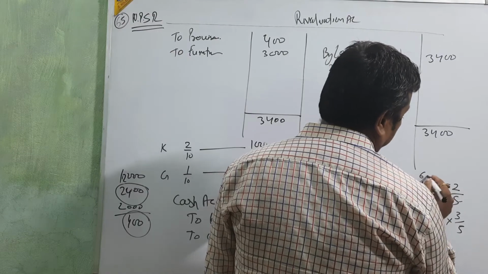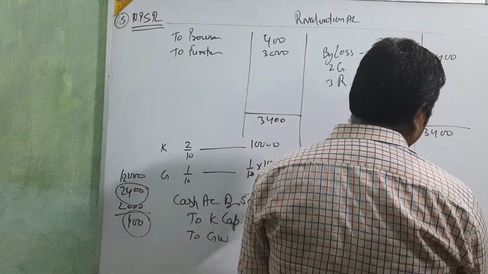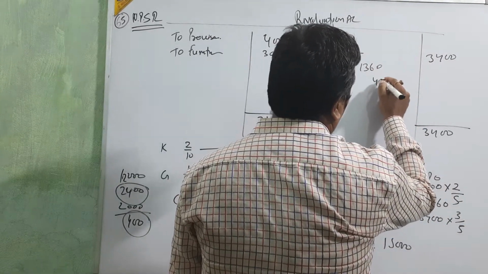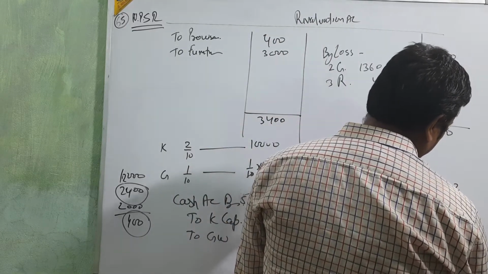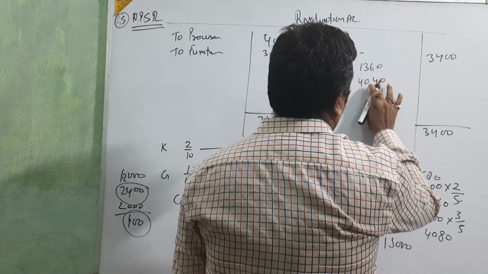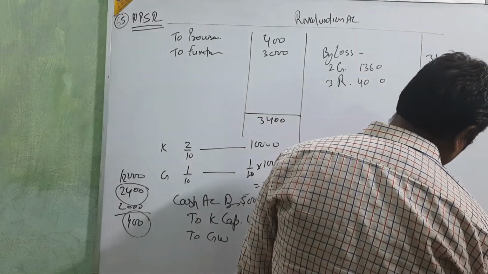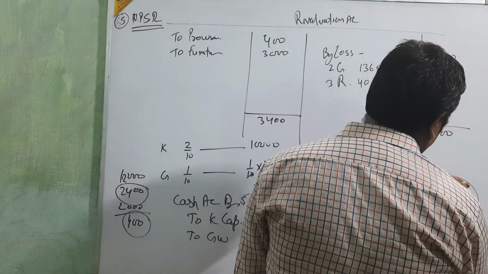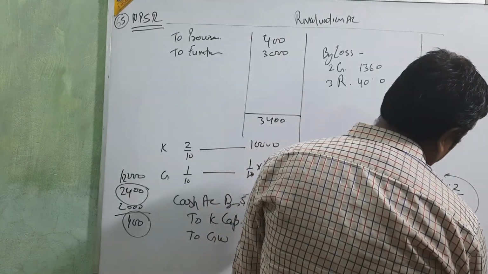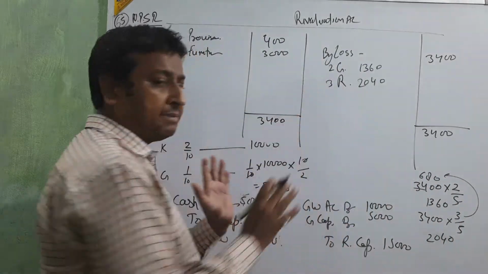How much? 1,360 and 2,040. Okay? Clear? Up to this is clear?